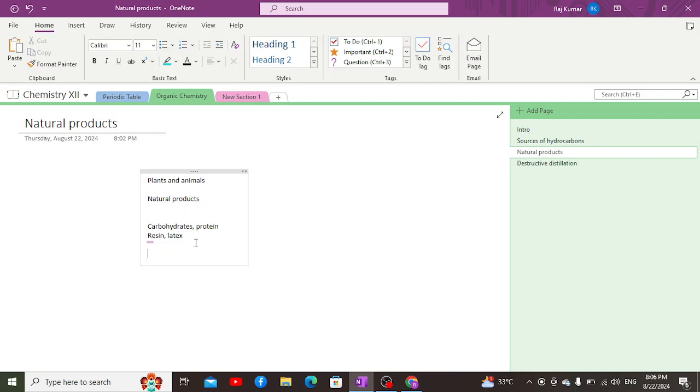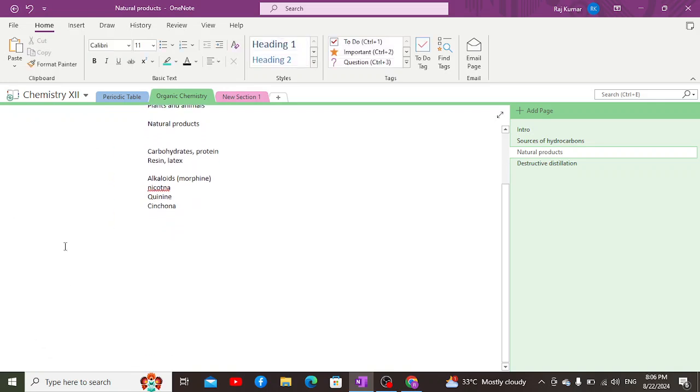And apart from that, there are certain natural products which are obtained in the form of alkaloids. Alkaloids are naturally occurring nitrogenous organic compounds obtained from living organisms. An example of this includes morphine. We also have nicotine, which is obtained from the tobacco plant. On the other hand, we have several drugs such as quinine from the Cinchona plant. It is an anti-malarial or antipyretic drug.